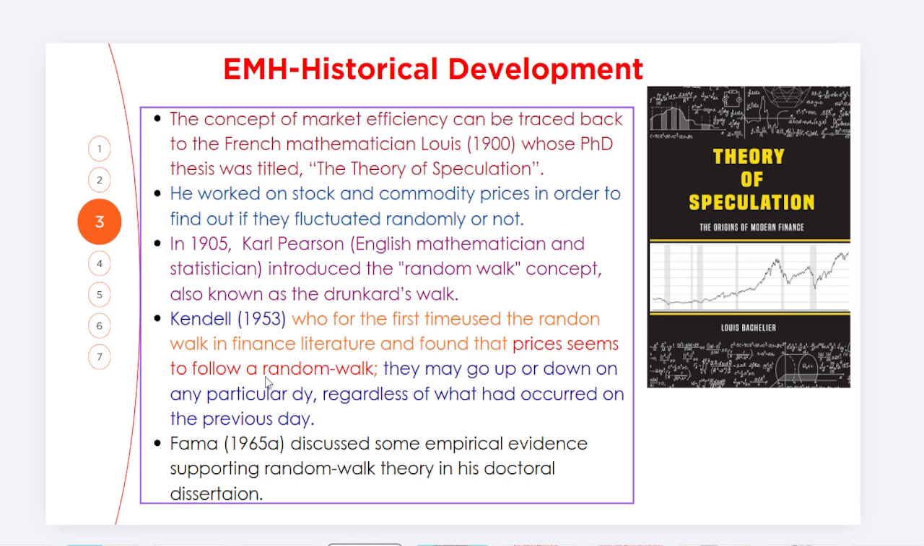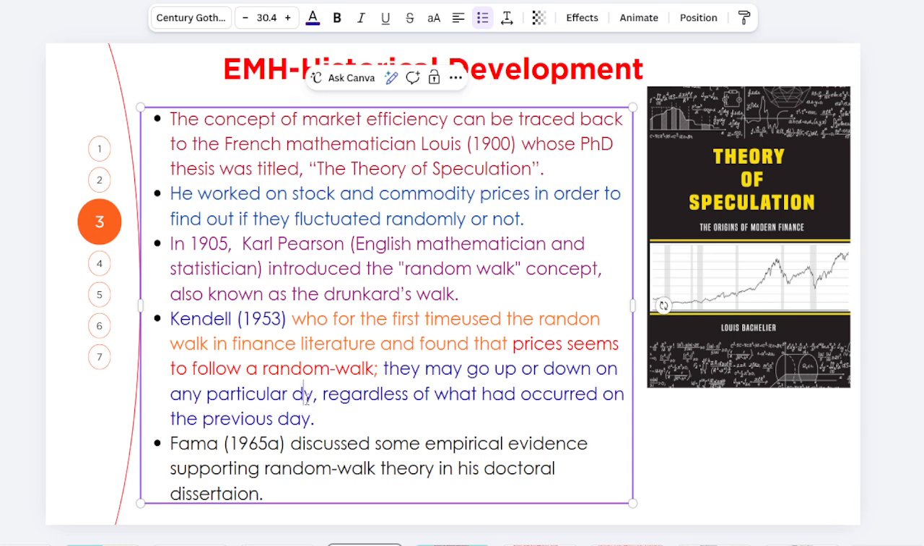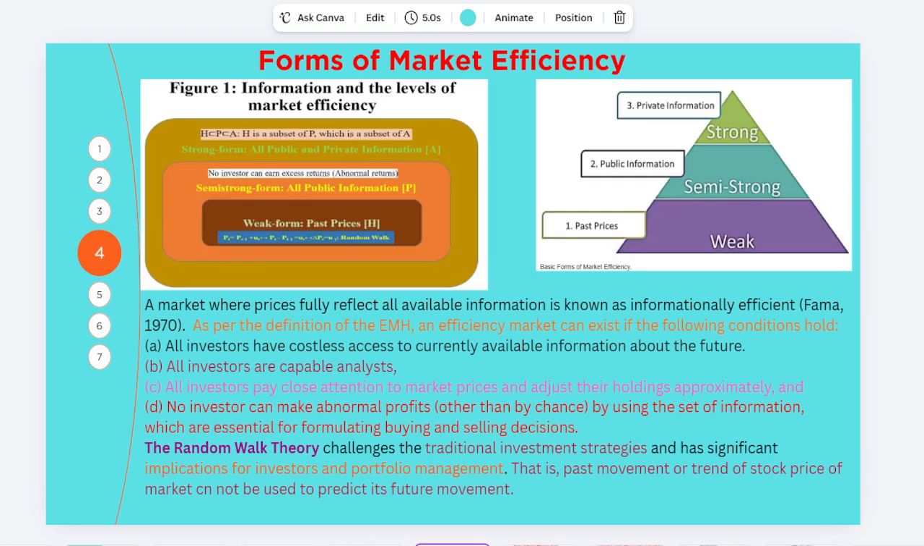Kendall in 1953 was the first to use the random walk in finance literature and found that prices seem to follow a random walk, which means they may go up or down on any particular day, regardless of what had occurred on the previous day. Now Fama in 1965 discussed the empirical evidence supporting the random walk theory in his doctoral dissertation. We also call Fama the father of modern finance.